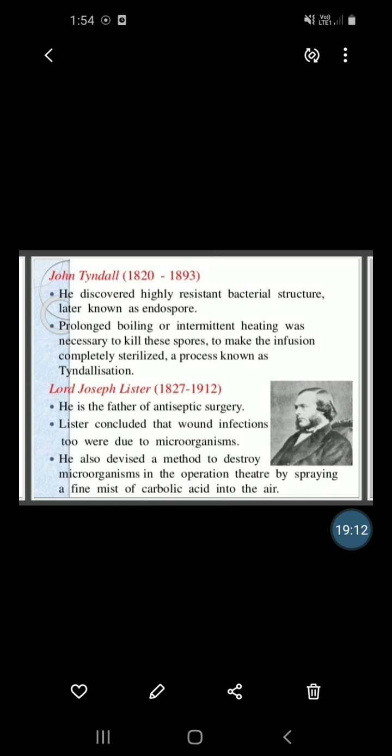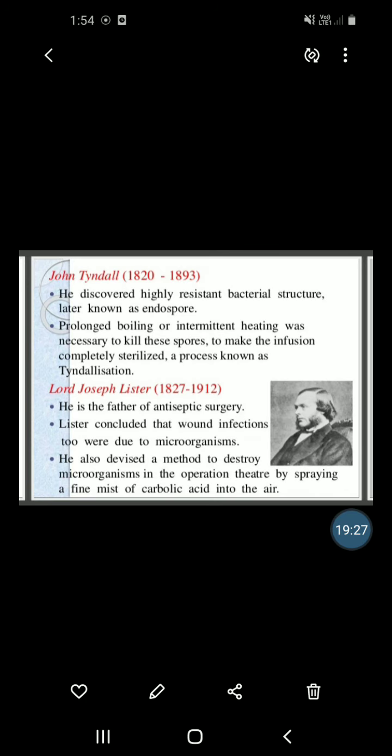Second thing, he concluded that wound infections were due to microorganisms. And next, he also devised a method to destroy the microorganisms in the operation theatre by spraying a fine mist of carbolic acid into the air.